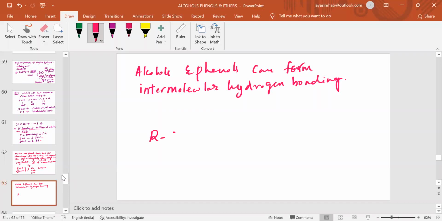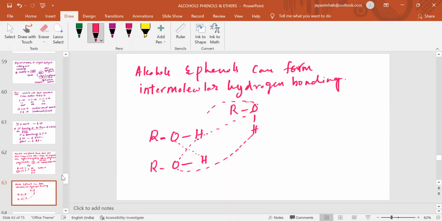Suppose ROH, intermolecular hydrogen bonding. So one more ROH you can take. One more ROH. Here one more ROH. So what will happen? This will try to interact with this one. This will interact with this one. And this oxygen will have interaction with this one. And this will also have interaction with this hydrogen.